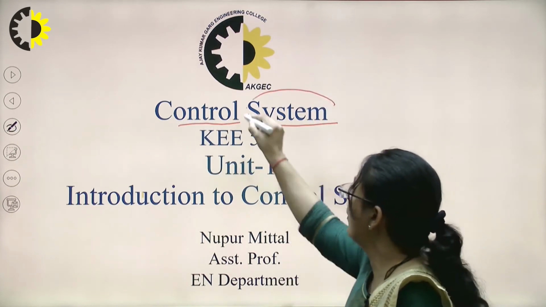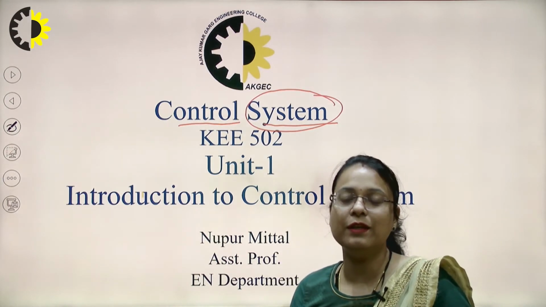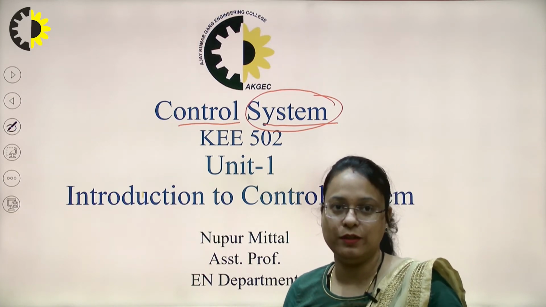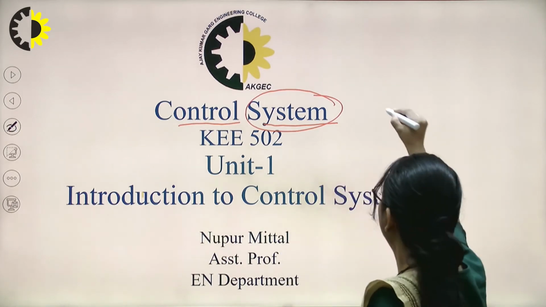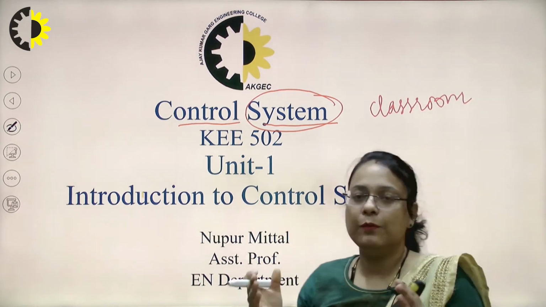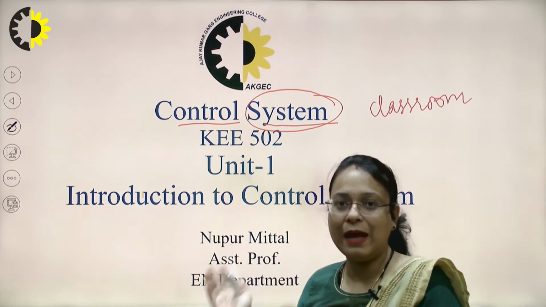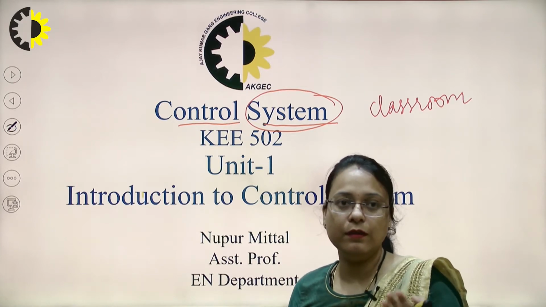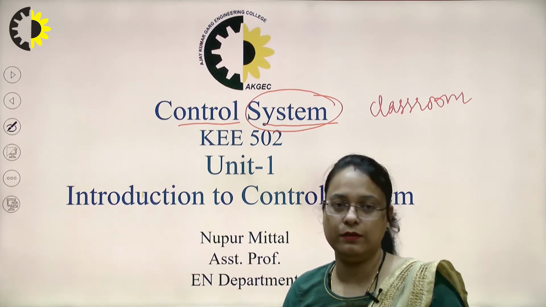So first we'll talk about the system. A system is a combination of various physical components which are combined together to attain a certain objective. A very good example of a system is a classroom. In a classroom, a combination of benches, tube lights, fans, and blackboard, combined together, form a system. Control means to regulate, to direct or command itself or some other system.